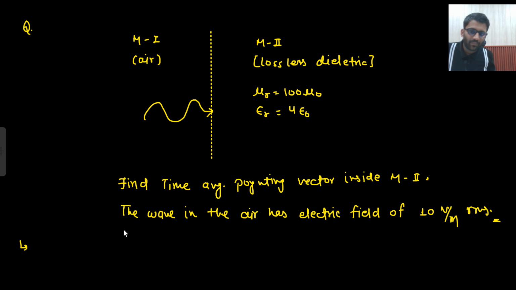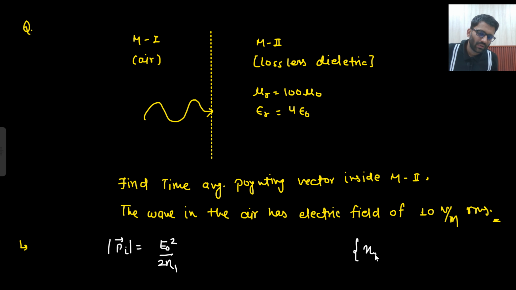So if I am finding Pi, what that would be? Time average Poynting vector. So there is no direction associated. So they will just ask the magnitude. So I am writing down only the magnitude. So what will be my Pi? E naught square by 2 eta 1, where eta 1 is equals to 120 pi. Is that clear to you? Yes, sir.